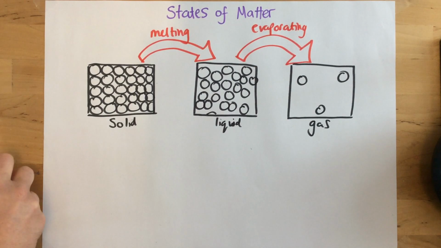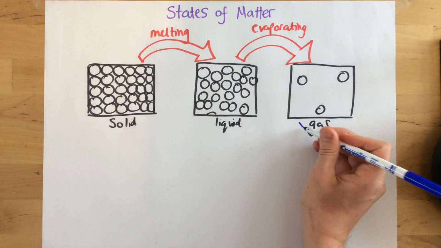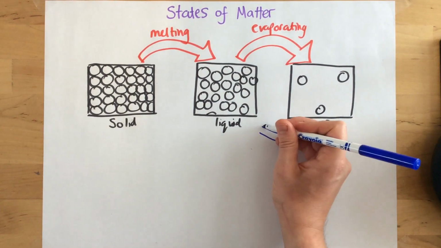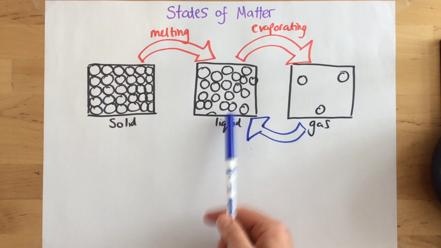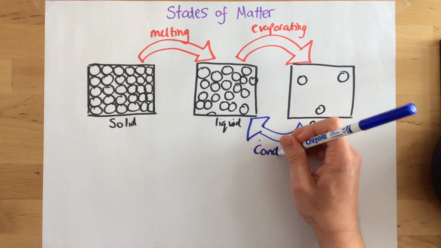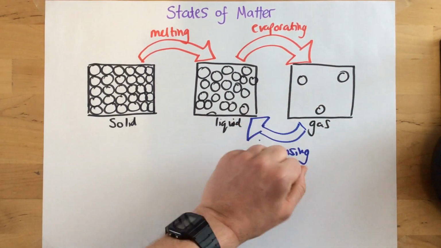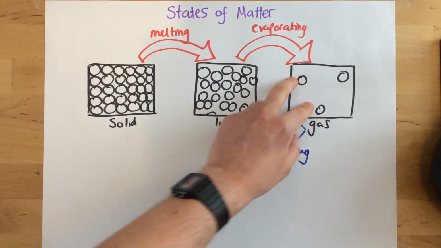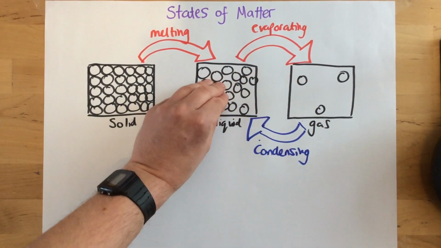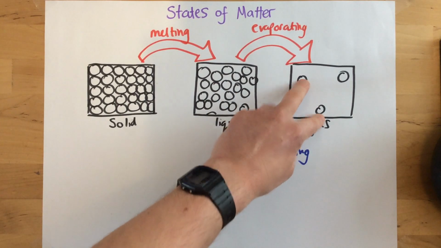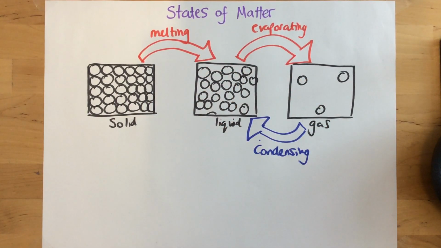Now, we can go the other way instead. So instead of adding energy, we can remove energy, i.e. cool a substance down, in order to get a state change the other way. So the state change from a gas to a liquid is called condensing. We're making the particles have less kinetic energy, and eventually, due to having less movement, they will start to form attractions between the different particles. So we now go from a gas to a liquid, called condensing.